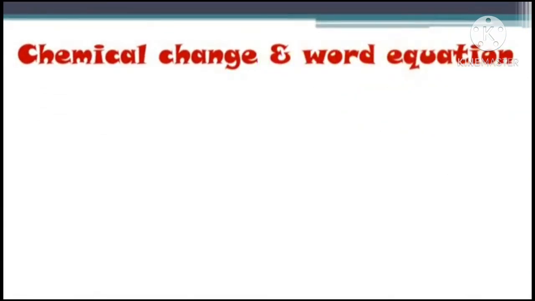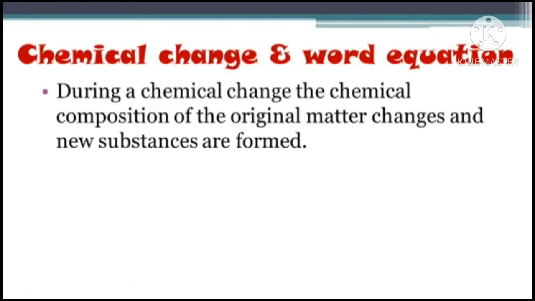Now next we have chemical change and the word equation. Let's see what it is. During a chemical change, the chemical composition of the original matter changes and a new substance is formed, having different properties and different chemical composition.